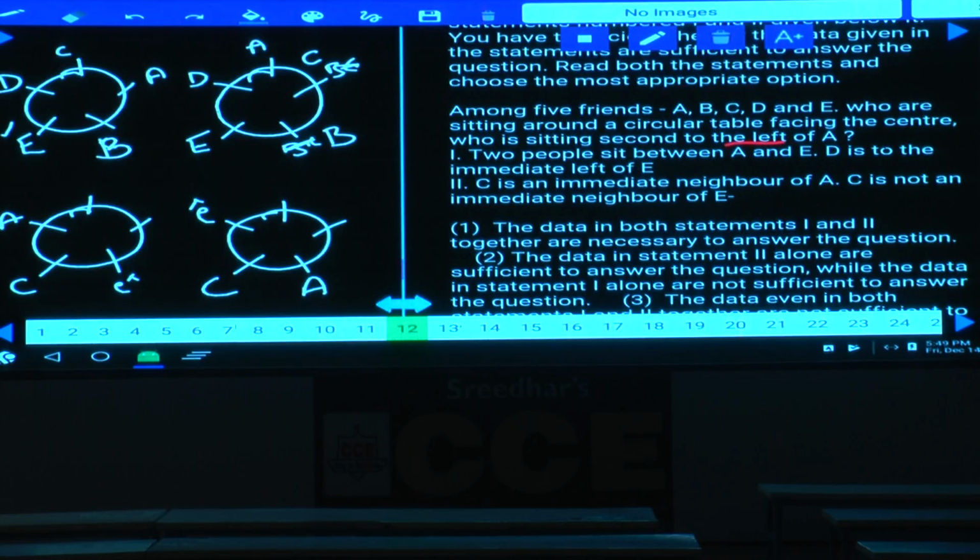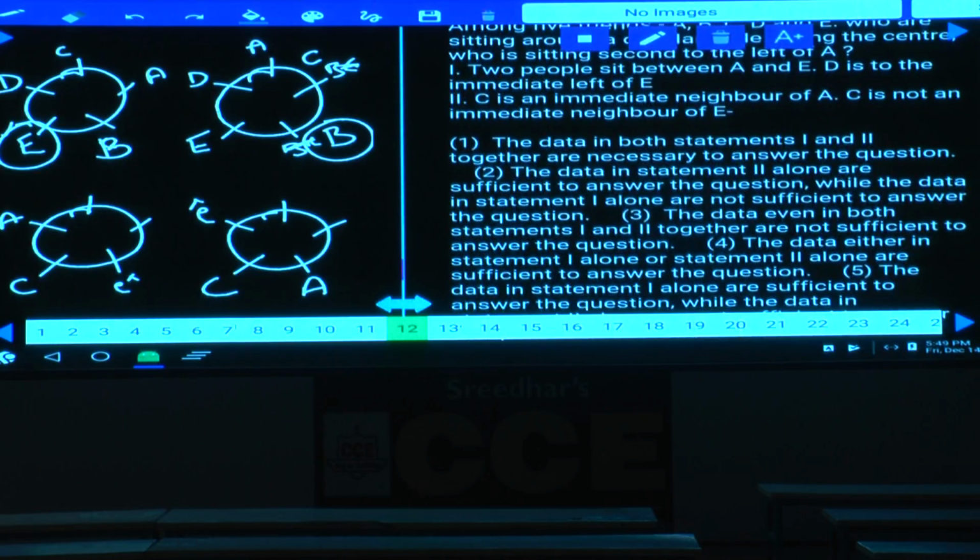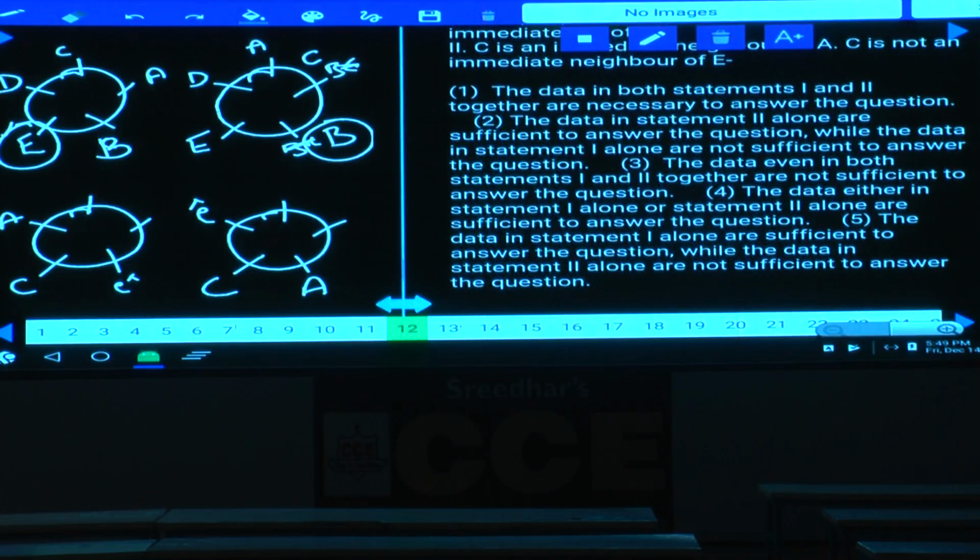Are you getting the answer or not? Then, who is seated second to the left of A? Tell me here, E. Now in this one, who is seated second to the left of A? B. Are you getting a unique answer or two different answers? Two different answers. Hence, by combining these two also, we cannot determine the exact one. Then what is your answer here? The data even in both the statements together is also not sufficient, choice 3.